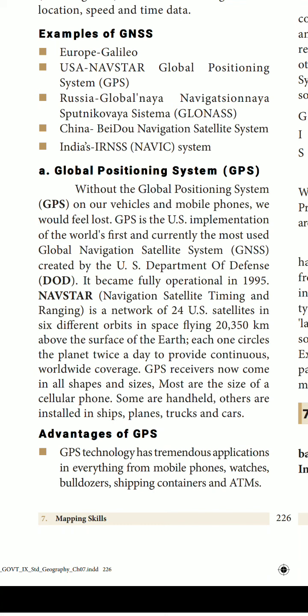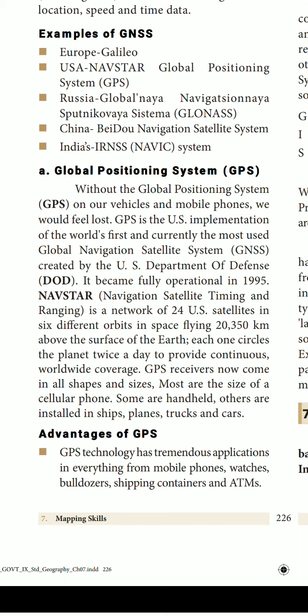GPS is the US implementation of the world's first and currently the most used global navigation satellite system, created by the US Department of Defense. It became fully operational in 1995. NAVSTAR, what is the full form of NAVSTAR? Navigation Satellite Timing and Ranging. It is a network of 24 US satellites in 6 different orbits in space, flying 20,350 kilometers above the surface of the Earth. Each one circles the planet twice a day to provide continuous worldwide coverage.